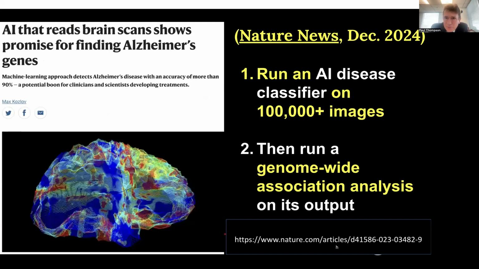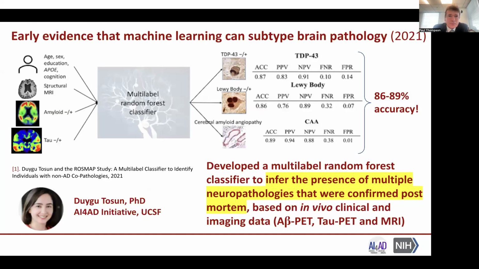And this was highlighted recently in Nature, where AI that reads brain scans shows promise for finding Alzheimer's genes. The idea is you could run an AI disease classifier on hundreds of thousands of brain images and then run a genome-wide association analysis on its output to find genomic markers associated with those diagnoses.